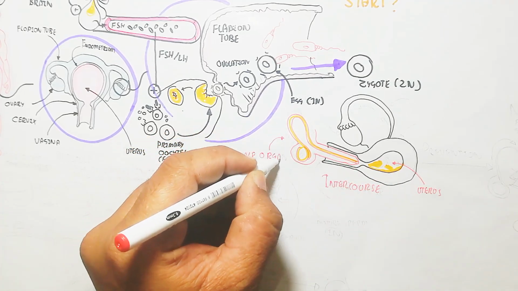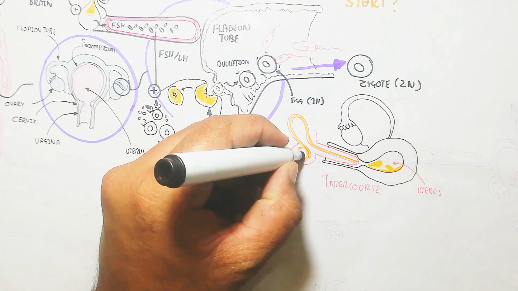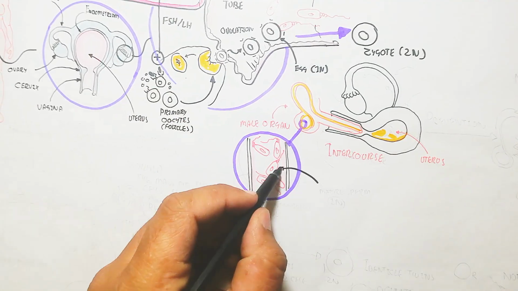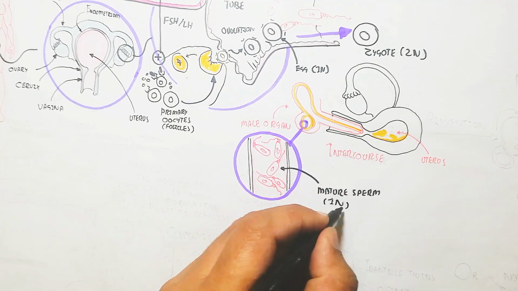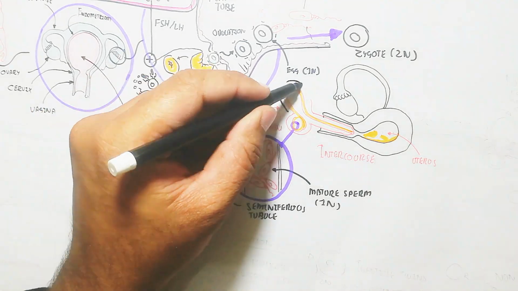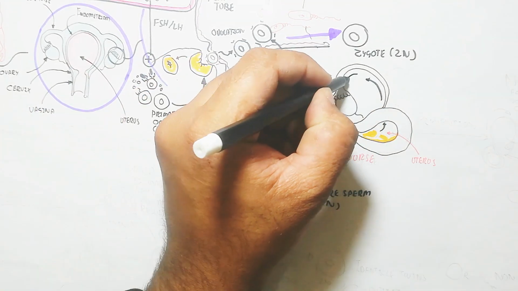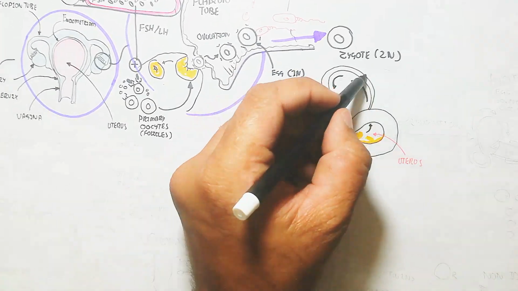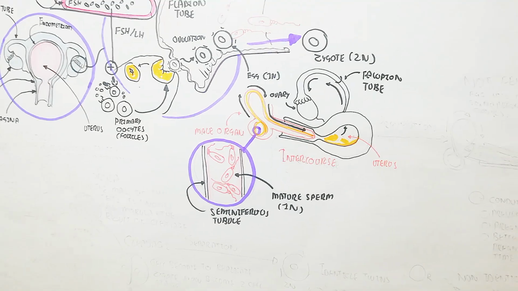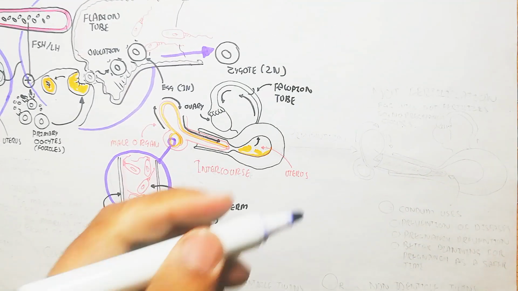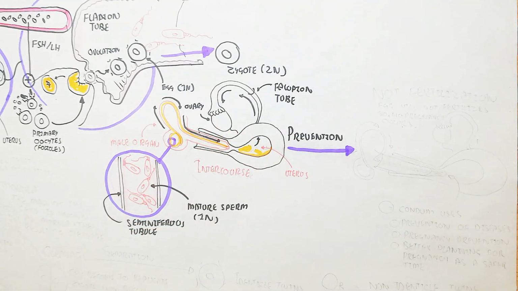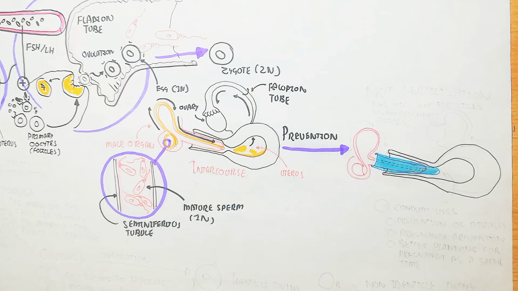This is the intercourse. This is the male reproductive organ, which contains the testes. The testes contain seminiferous tubules, and the seminiferous tubules contain seminal fluid as well as the sperm. The spermatid matures into a mature sperm, which is haploid. Whenever ejaculation occurs, due to sympathetic nervous system activation, the sperm move into the uterus and go into the fallopian tube for fertilization. So in this way the fertilization will begin and occur, as shown in the diagram.